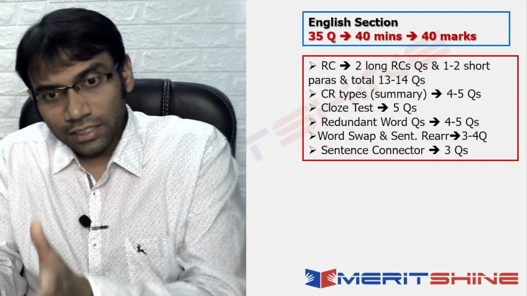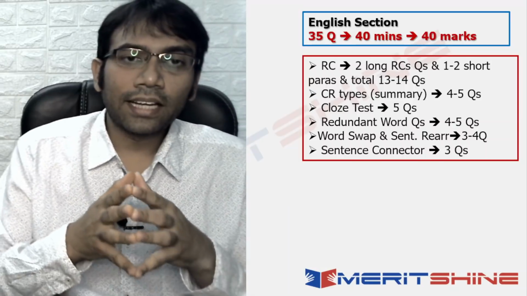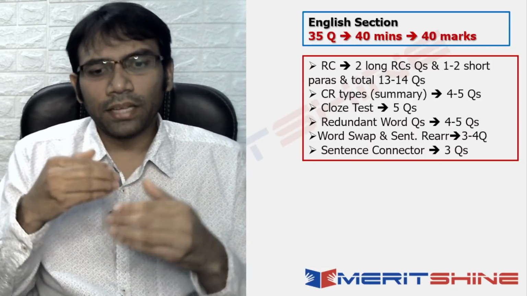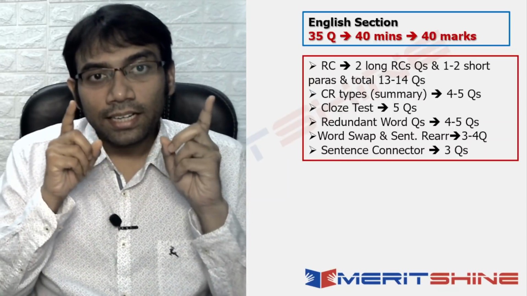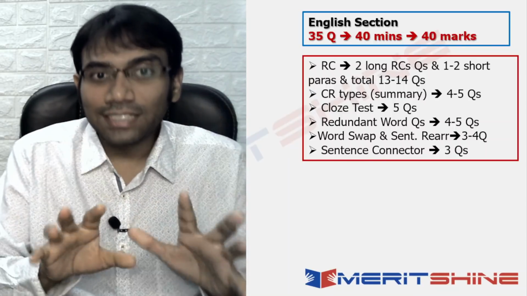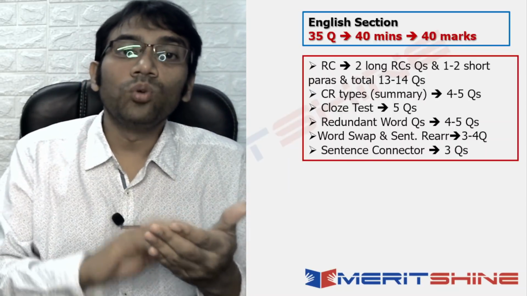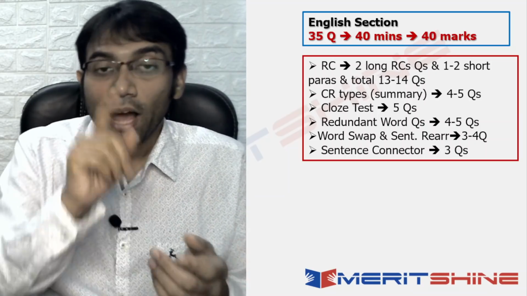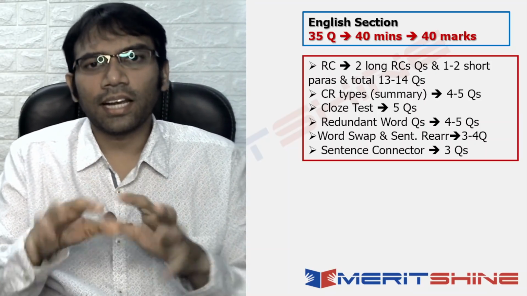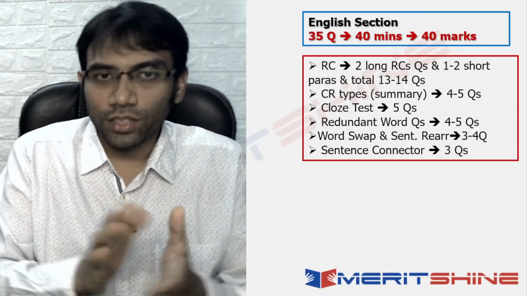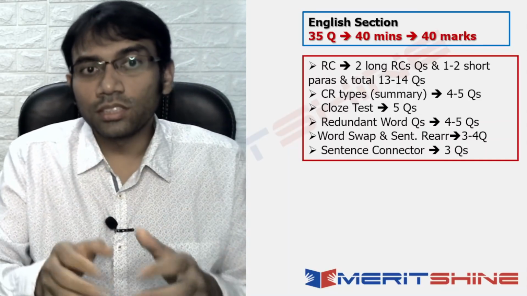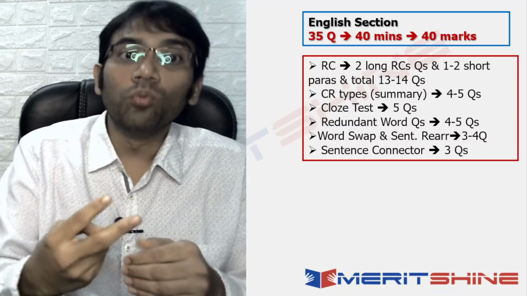Now there is another interesting thing that came up in one of the previous IBPS exams also: in the English section, they had included critical reasoning questions too, and that happened this time also. CR types, summary kind of questions were there, and there were 4 to 5 questions of that, and some students said that these were the questions which carried 2 marks.